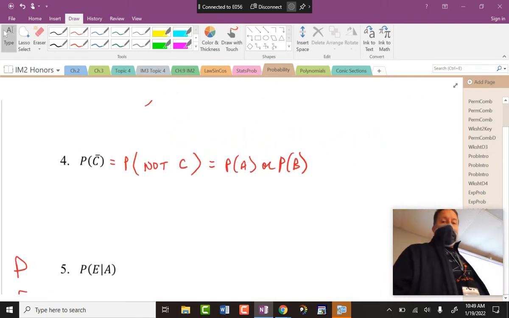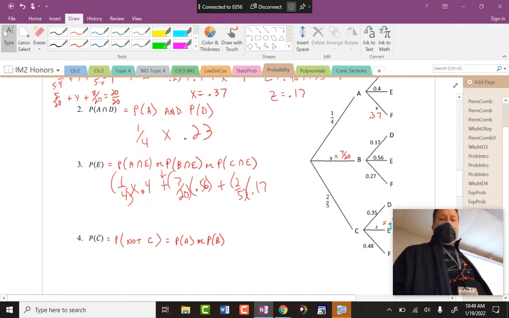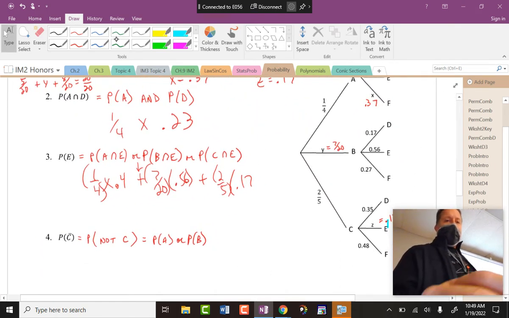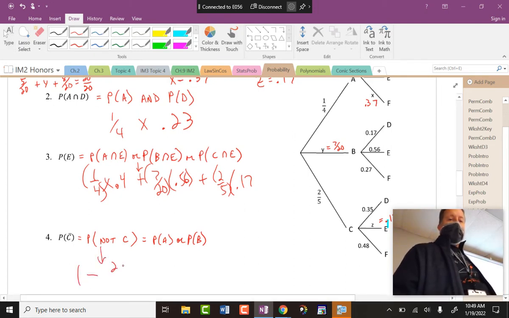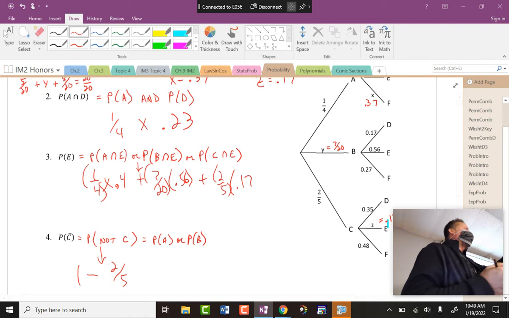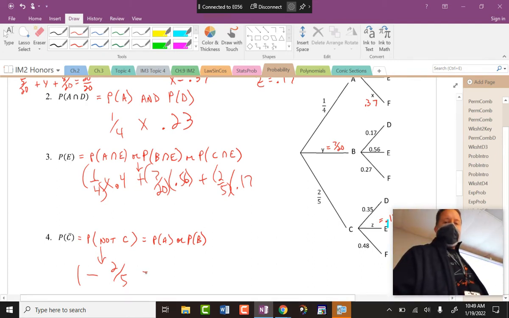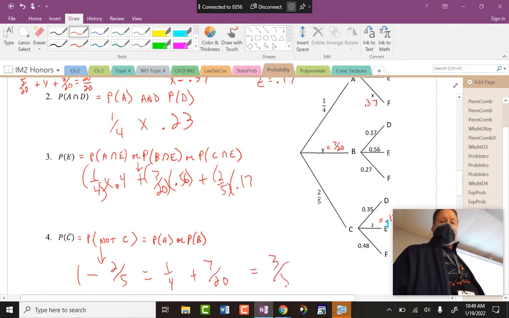So one way we could do this is, okay, let's look at the probability of C. And if you ultimately understand this question, then this is, quite frankly, 1 minus C occurring. It's the complement. But wait, Mr. Samuels, why wouldn't you continue to do the other trees? Because that is equal to, believe it or not, 1/4 plus 7/20. All of these end up equaling 3/5.